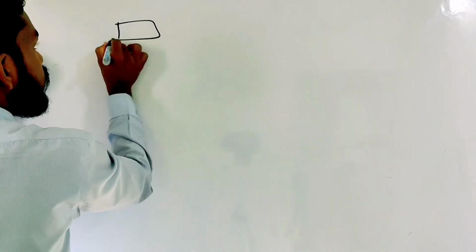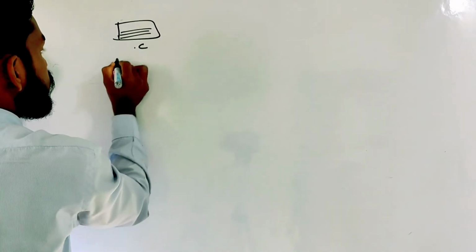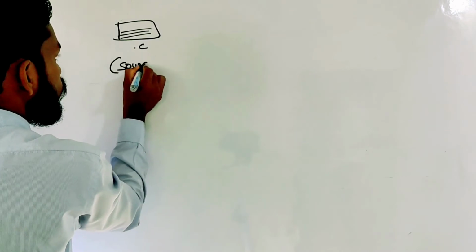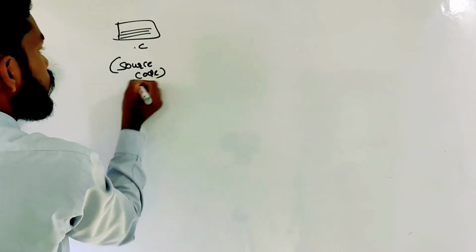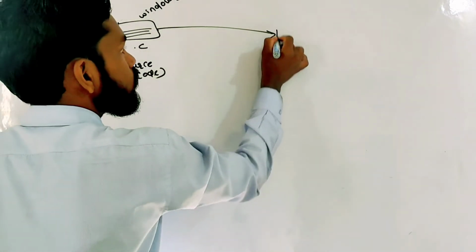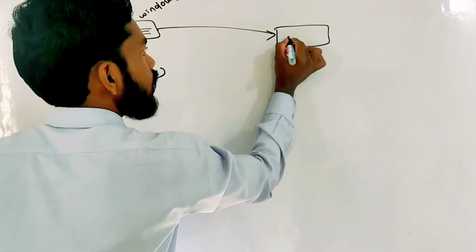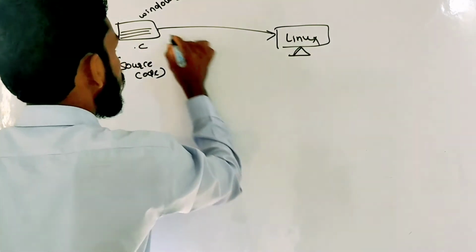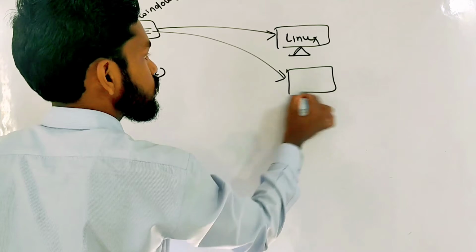Now we will discuss what exactly is meant by portable. Suppose I have written this source code, .c, in the Windows operating system. I can use the same source code in the Linux operating system also, as well as in the Mac operating system.